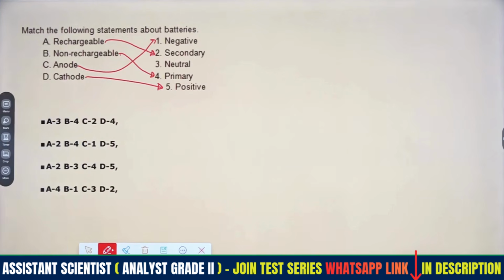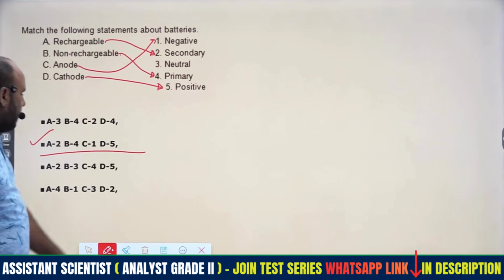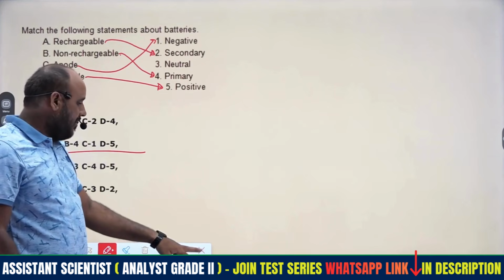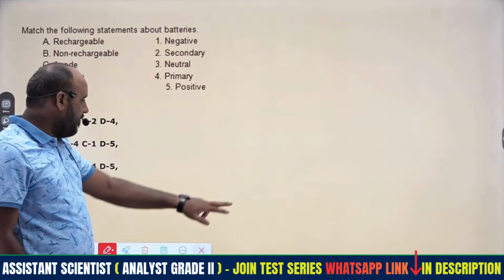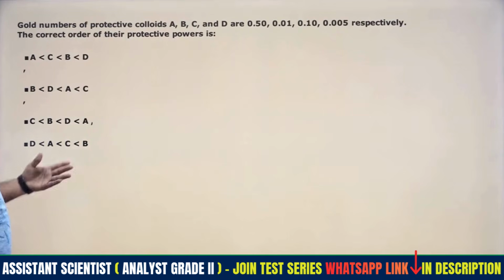So with respect to that we have to select the option: A with 2, B with 4, C with 1 and D with 5, right? So this is the correct option. It is directly concept based only, so we have to choose the match of the following, rechargeable and non-rechargeable. In electrochemistry we discuss the batteries concept, right?